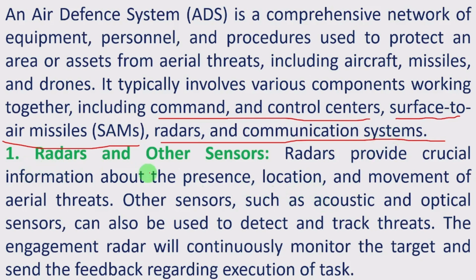The first one is radars and other sensors. Radars provide crucial information about the presence, location, and movement of aerial threats. Other sensors, such as acoustic and optical sensors, can also be used to detect and track threats. The engagement radar will continuously monitor the target and send feedback regarding execution of the task. This is about the radar and other sensors.